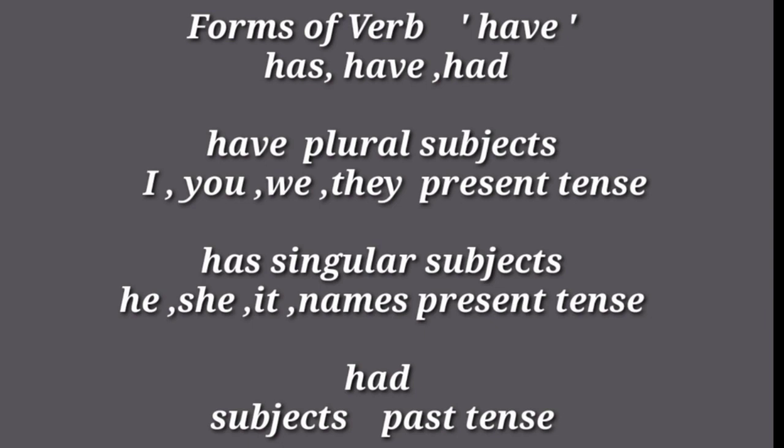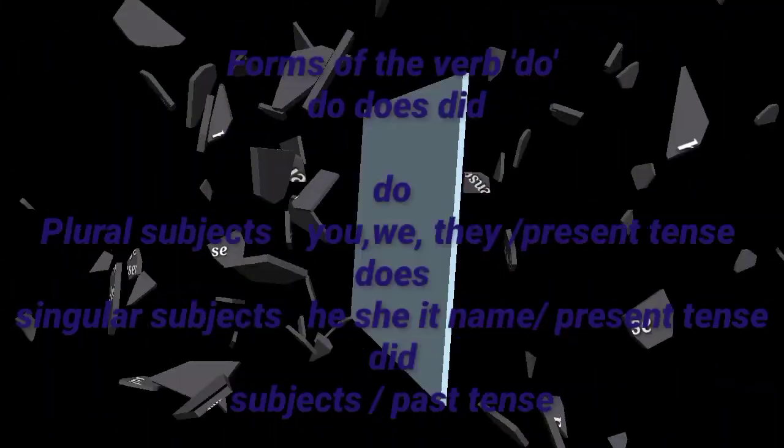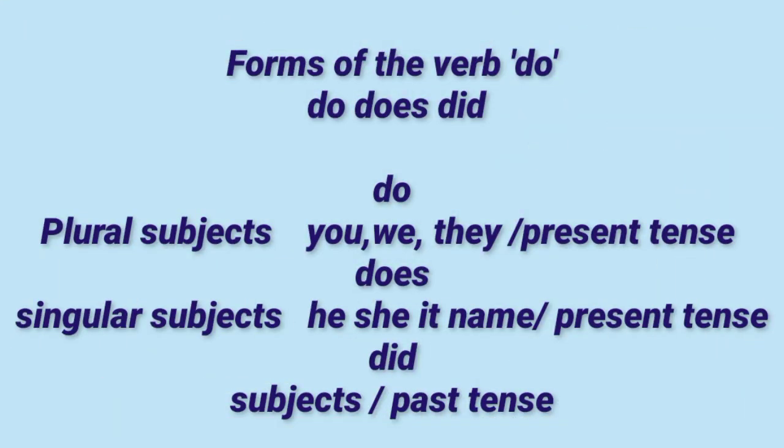Now the next form of the verb have is had. Had is used with subjects in the past tense. Have, has with the present tense and had with the past tense. So in this way, the forms of the verb have, has and had are used in different sentences according to their subjects and tenses. Now the next verb, do.